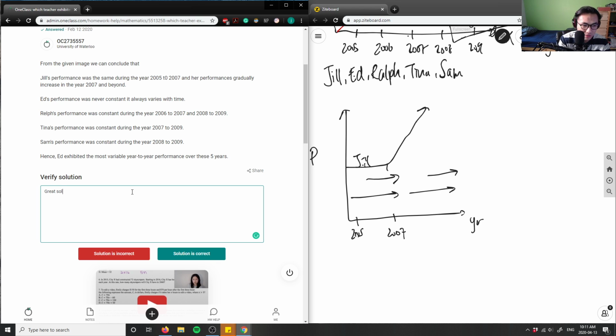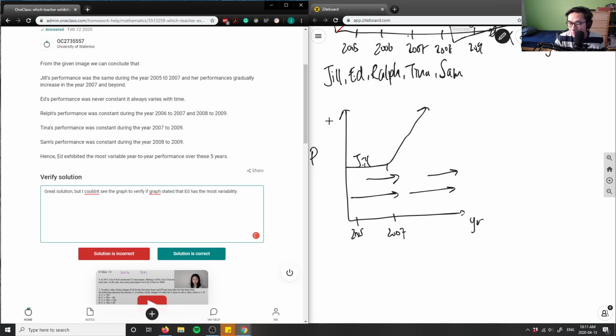I can say great solution, but I couldn't see the graph to verify if the graph stated that Ed had the most variability. So I'm going to say that. So that's going to be my solution here. I'm going to say that the solution is correct here.